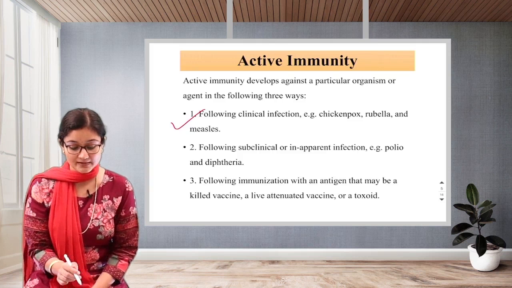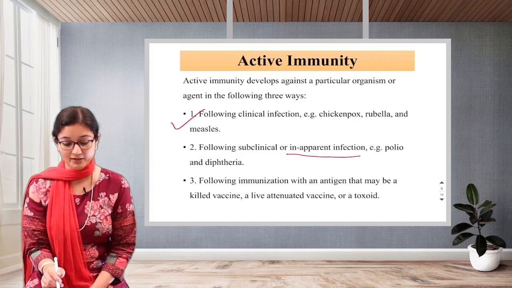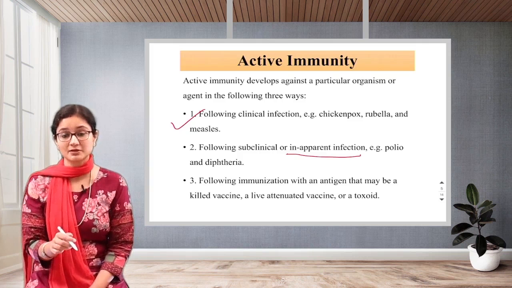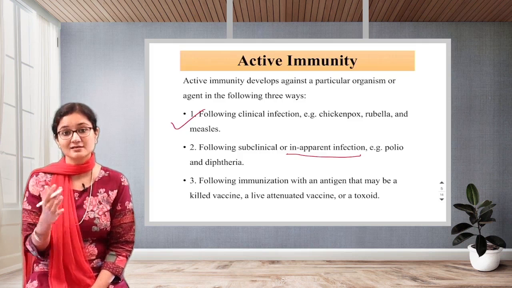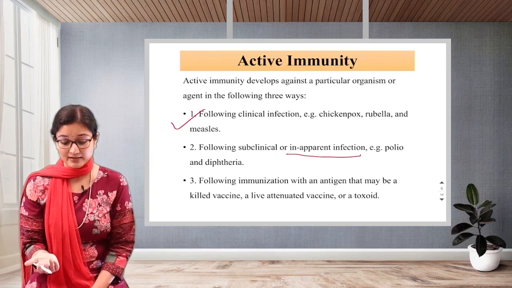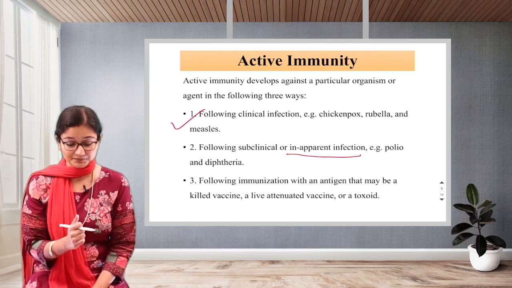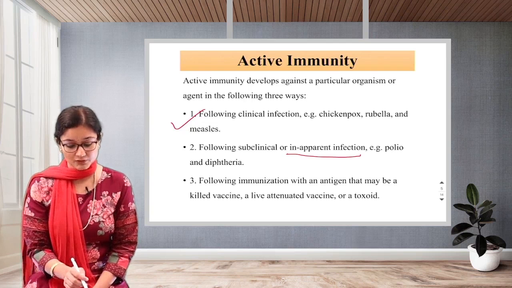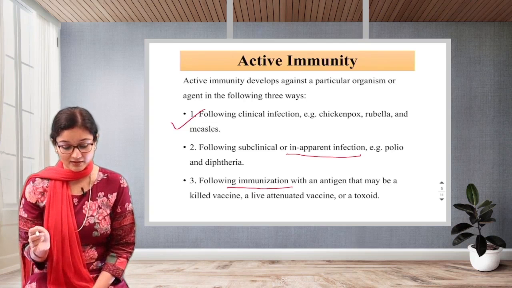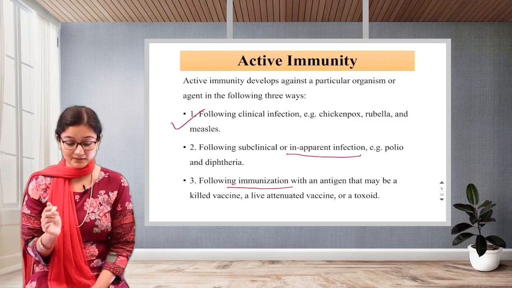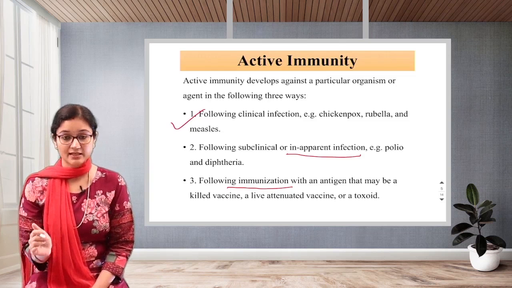Next is subclinical or inapparent infection. What do you mean by subclinical and inapparent infection? Which are asymptomatic. Asymptomatic means there are no signs and symptoms much seen. Okay, just example polio, diphtheria. Or this is most common, following an immunization with an antigen that may be a killed vaccine, live attenuated vaccine, or a toxin.